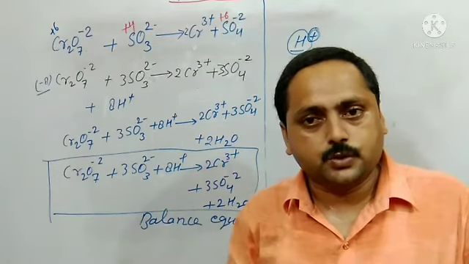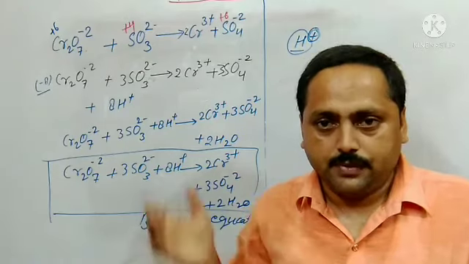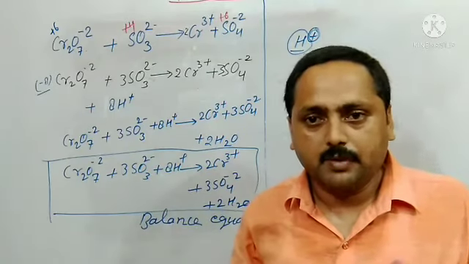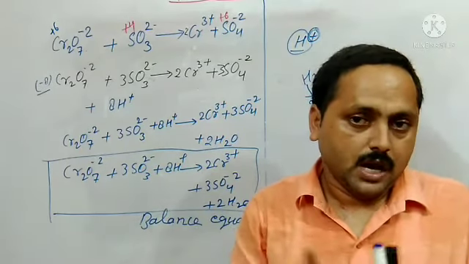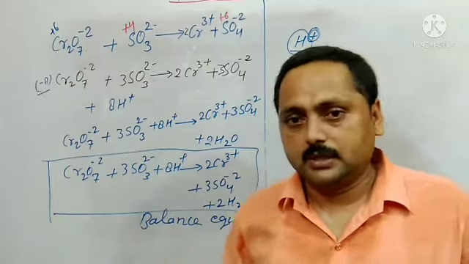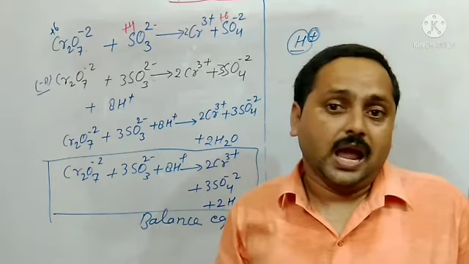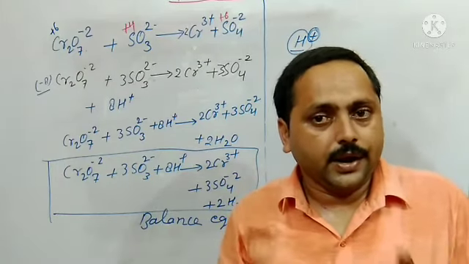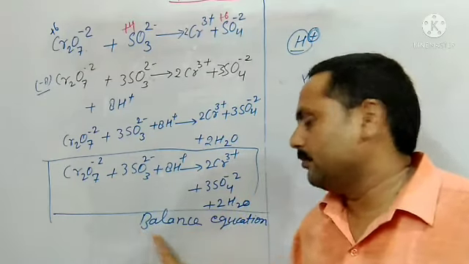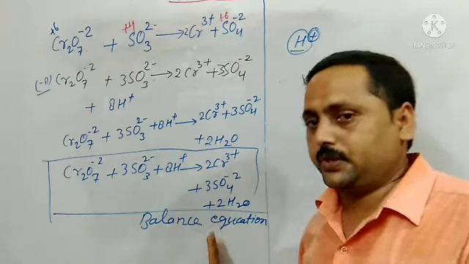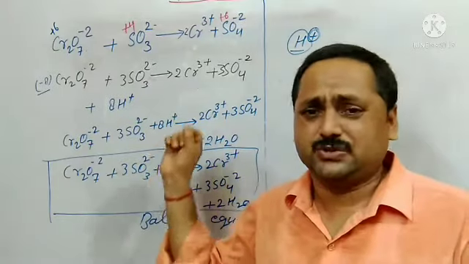After that, to balance the charges, if the reaction is in acidic medium, we will use H plus to balance. If the reaction is in basic medium, we will use OH minus to balance charge. And after that, we will balance hydrogen by adding H2 in the equation. At last, we will get the balanced equation. Okay, students, so watch this twice, thrice. You will understand. Surely you will understand. This is the easiest way to solve this.